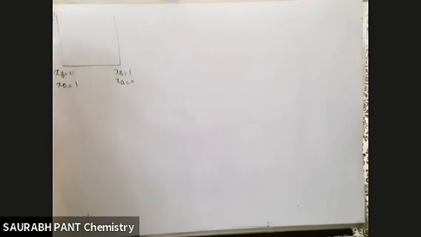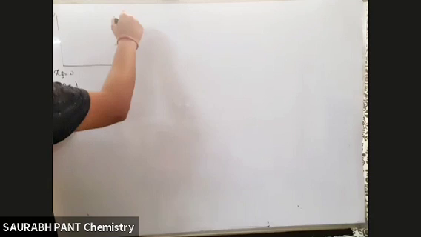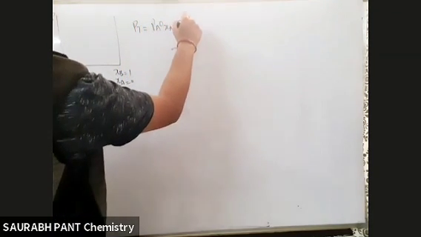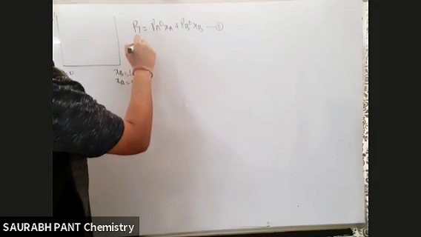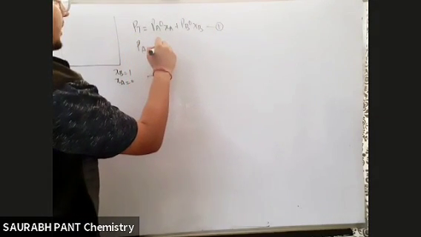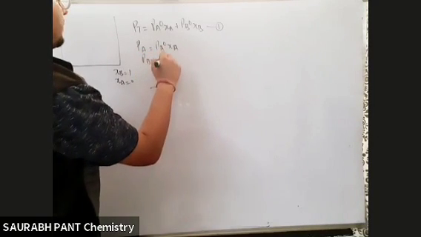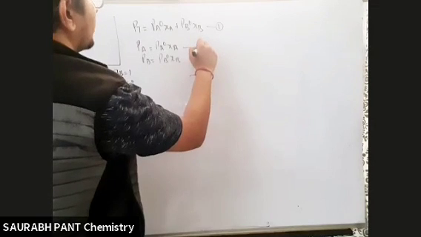Now, there are three equations we have seen. In those three equations, apart from that, two more equations we have seen. So, देखिए भाई, which are the equations? PT is equal to PA naught XA plus PB naught XB. Let's call it equation number 1. Then PA is equal to PA naught XA and PB is equal to PB naught XB. Let's call them equation number 4 and 5.